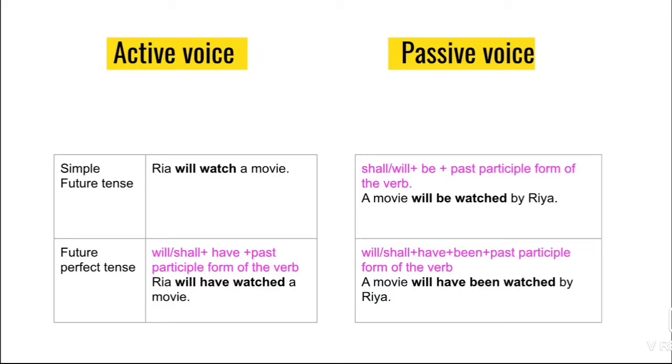Now let's see how it is given in passive voice. Will or shall plus have plus been plus past participle form of the verb. A movie will have been watched by Riya.